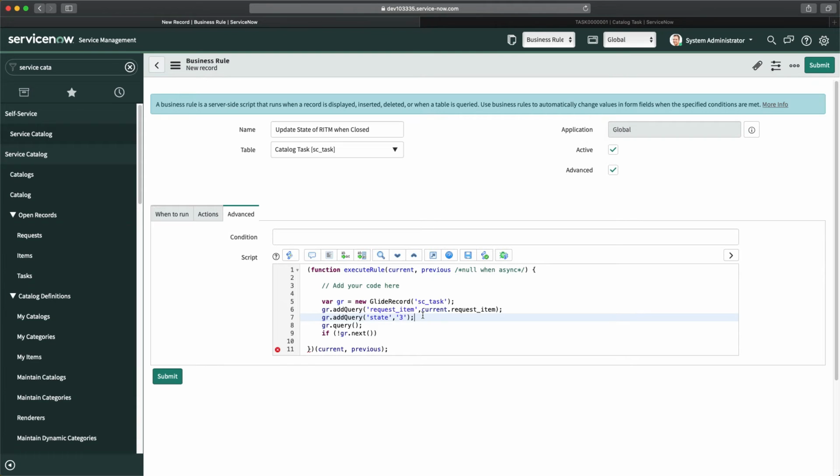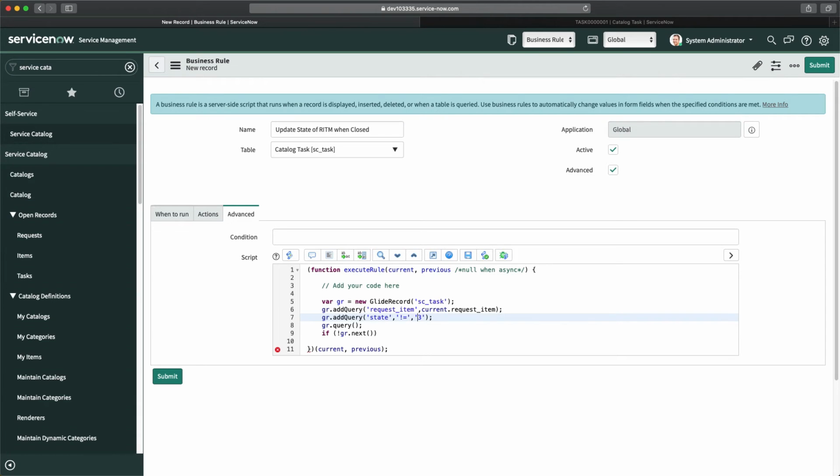Because if you select state is 3, that means all are close complete. So in that case, if you have any record where you have close complete, then you don't have to update that record. So in that case, what I will do is not equal to, and I will do comma.